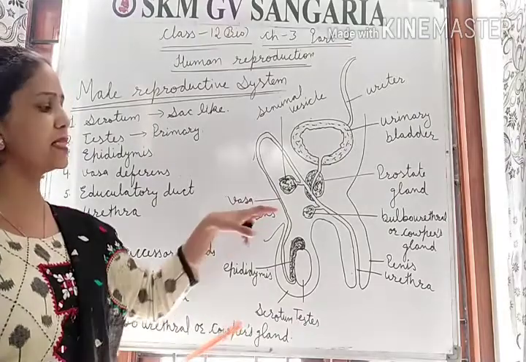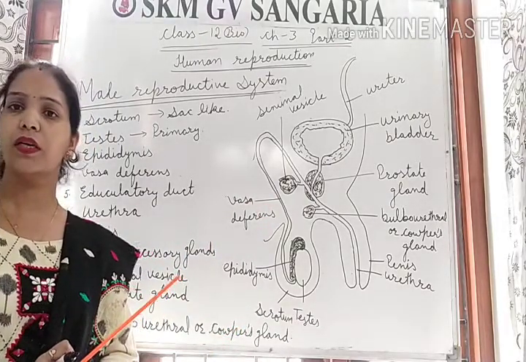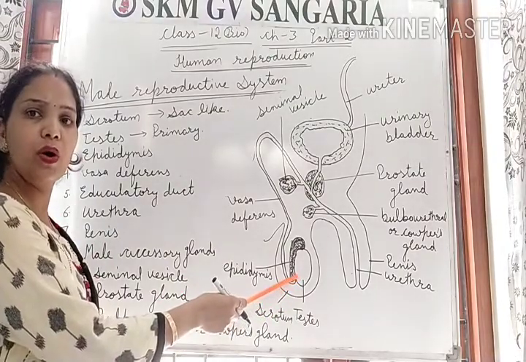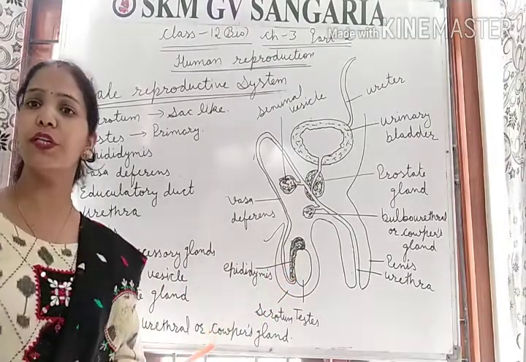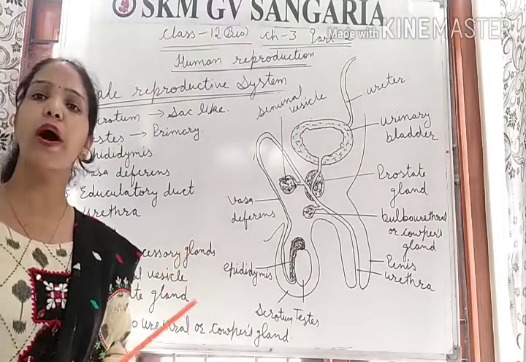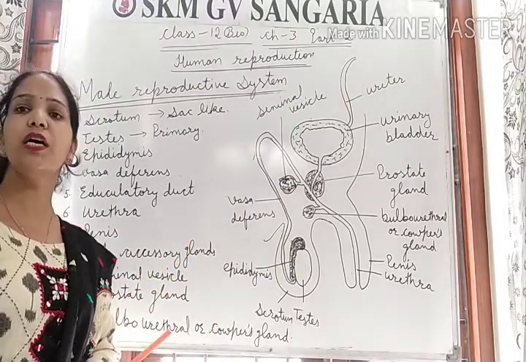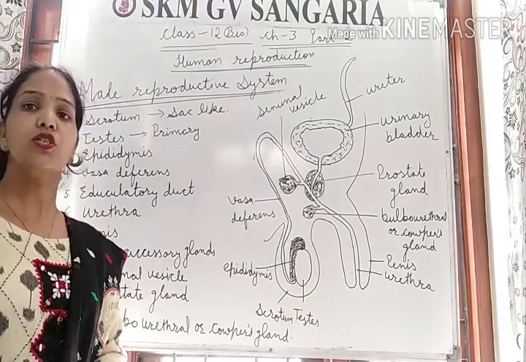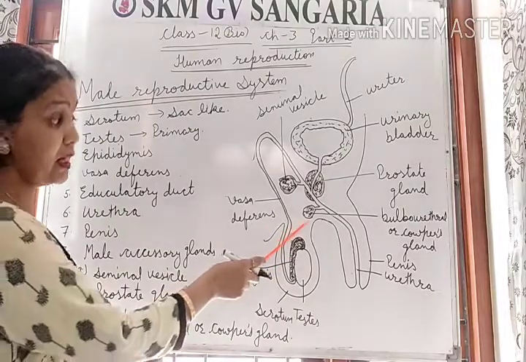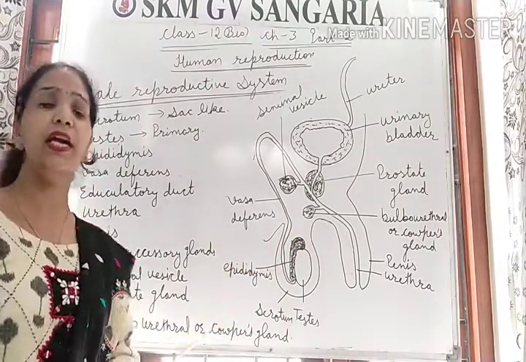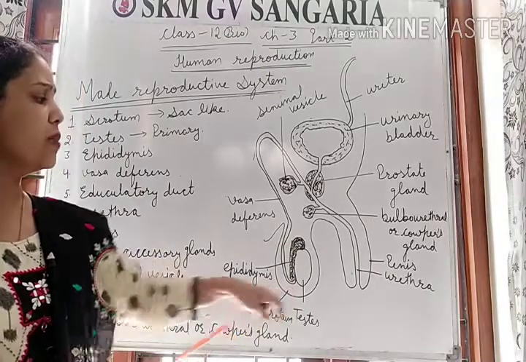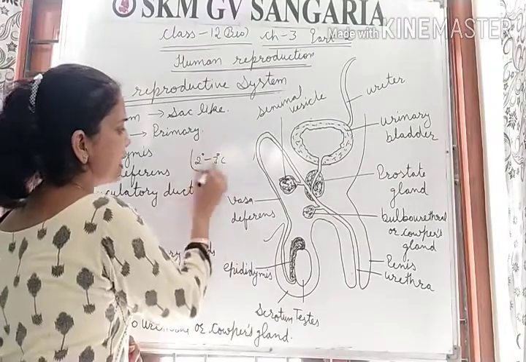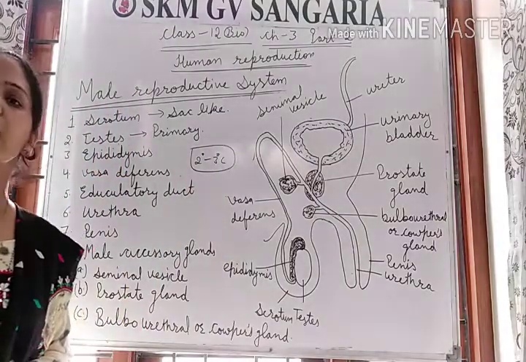Why are they present outside the body? Because sperms are produced in the testis, and the formation of sperms requires a temperature lower than the normal body temperature. So the testes lie outside the abdominal cavity, where the temperature is about 2 to 3 degrees Celsius lower than the normal body temperature.